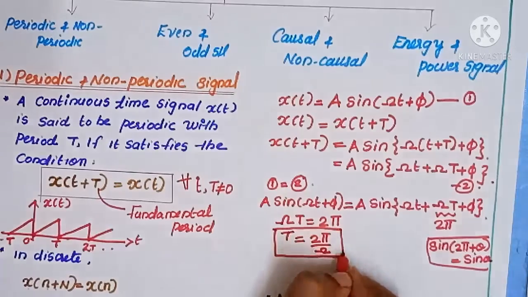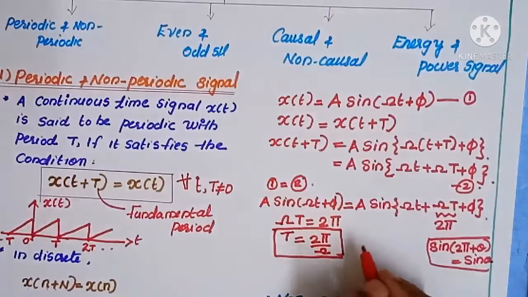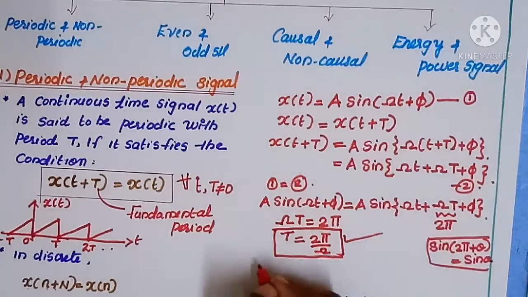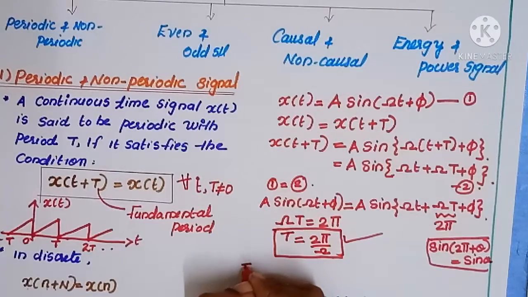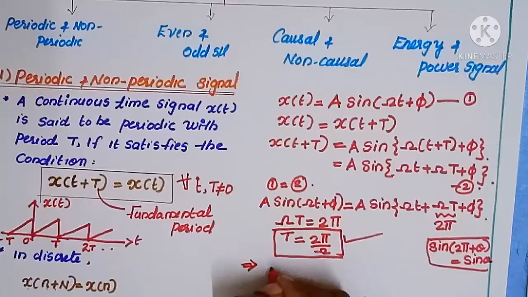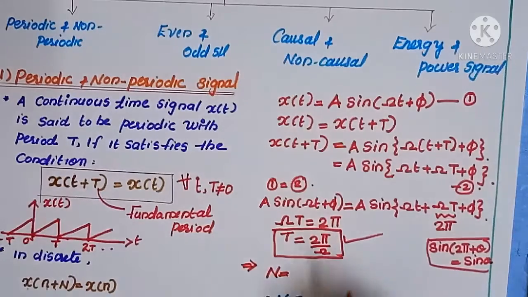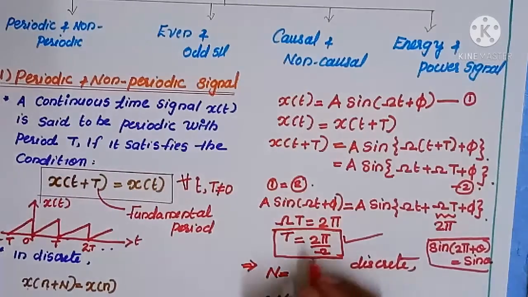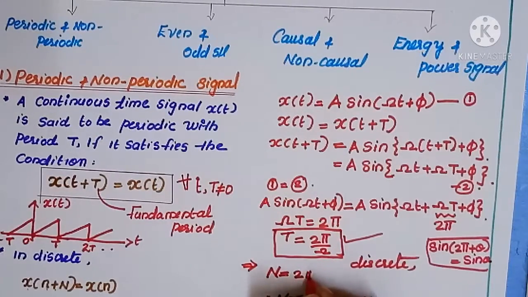So T is equal to 2π by ω. This is the equation of a fundamental period. If you consider a discrete-time signal, this fundamental period can be written with capital N instead of T. N is equal to 2π by the angular frequency ω.